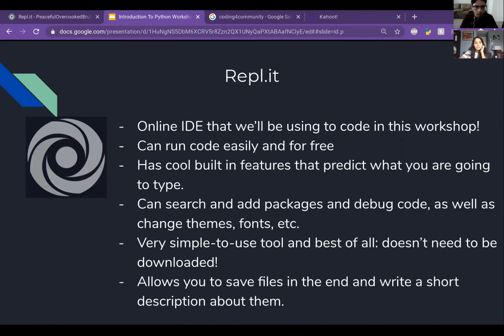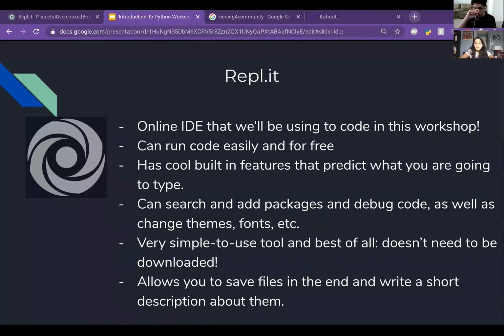And next we have REPL.it, which I just brushed upon before. It's an online IDE that we'll be using to code in this very workshop, which means that you don't have to download it and you can run code easily and for free. It has cool built-in features that predict what you're going to type, and it's really good for debugging code, which means finding errors. You don't even need to sign up. You can start coding, and it's very simple to use. It allows you to save the files in the end and write a short description about them.